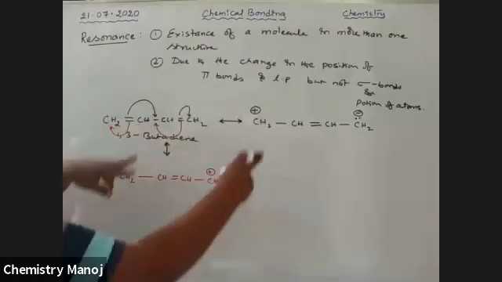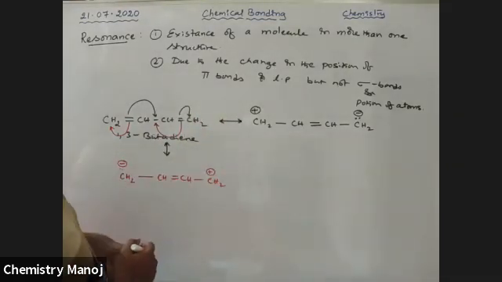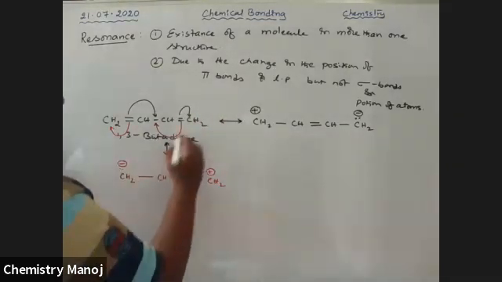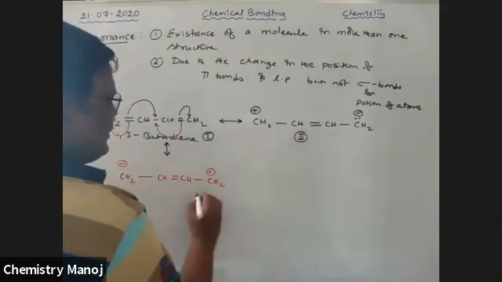The combination of all these three structures is called the resonance hybrid. Okay, so these are imaginary structures, my dear boys. This is 1, this is 2, this is 3.